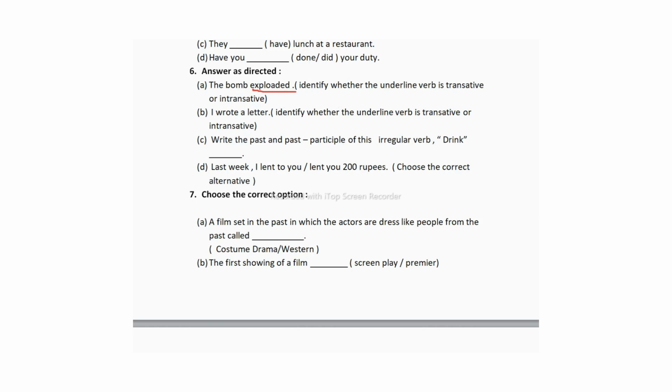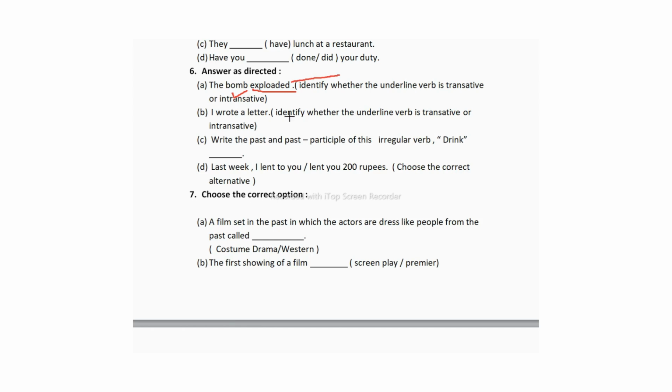So students, what is a transitive and intransitive verb? A transitive verb is one which needs an object to complete its sentence. An intransitive verb doesn't require an object to complete its sentence. Here, the bomb exploded. There is no object here, so this is called an intransitive sentence because it doesn't have an object.